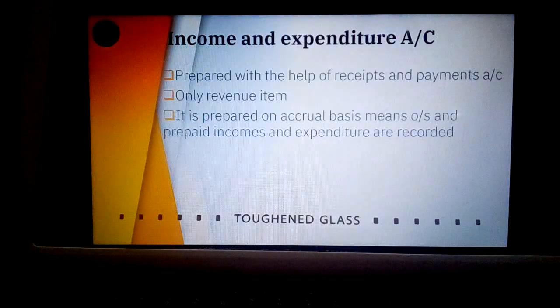Even this item will be recorded here, whereas in the case of the receipts and payments account there will not be any chance to record outstanding or paid in advance amounts. That is recorded on a cash basis. Here it is accrual basis. So outstanding as well as prepaid income and expenditure are recorded here. Important point, please note down.